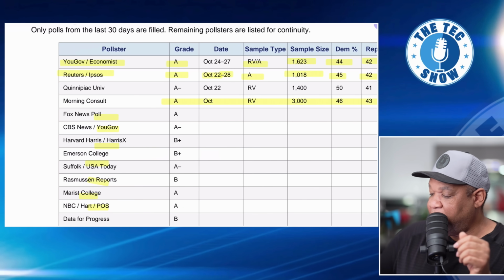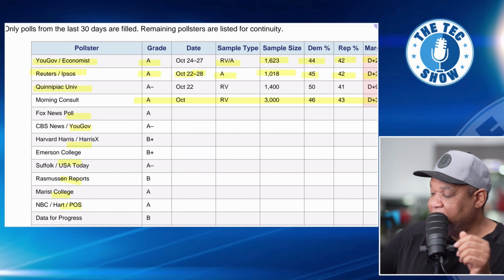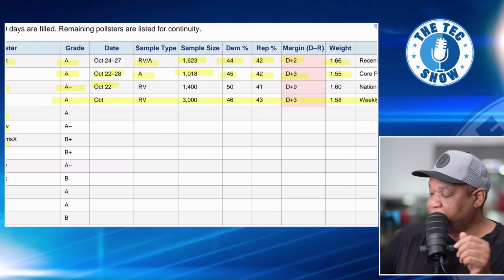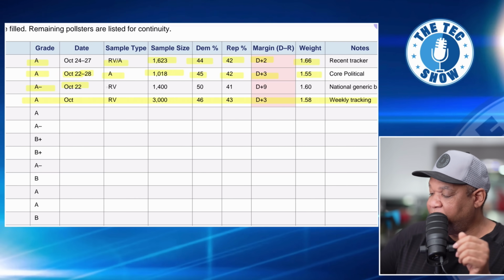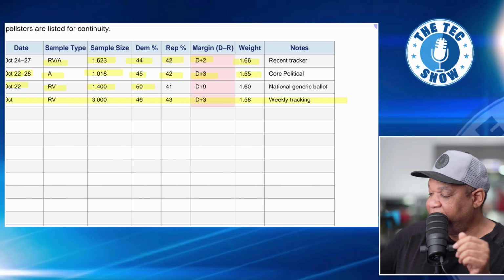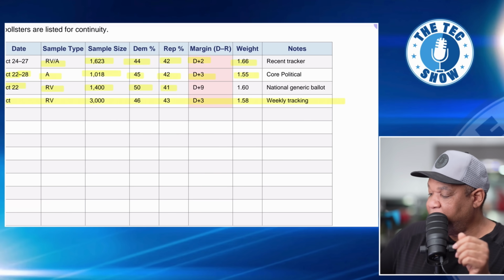And let's move on. We have Quinnipiac. This is an A-. It was conducted on October 22nd. You have registered voters here, 1,400 of them, and Democrats at 50, Republicans at 41. So that's D +9, and this is the ranking here.